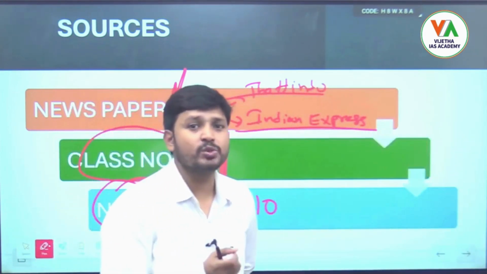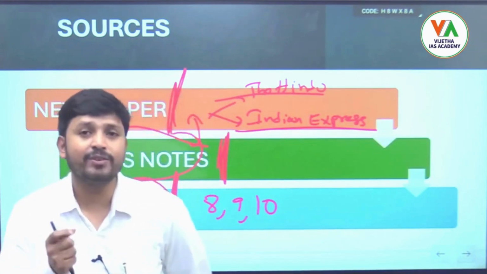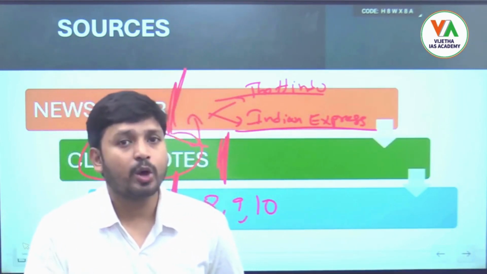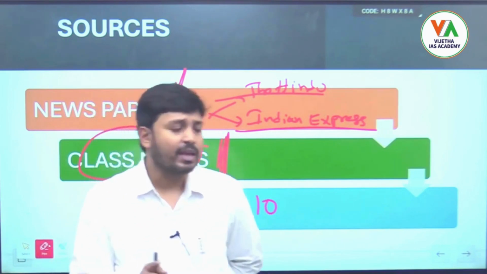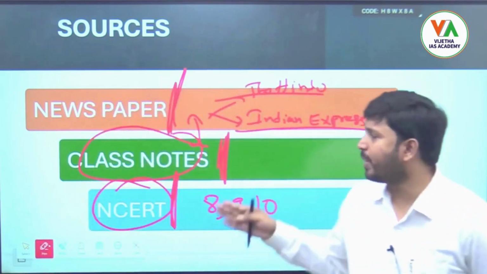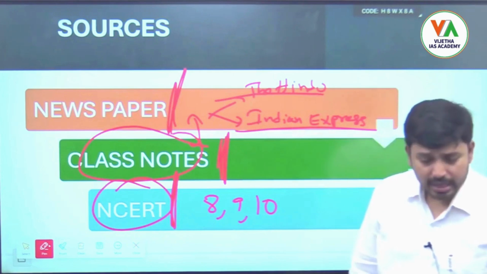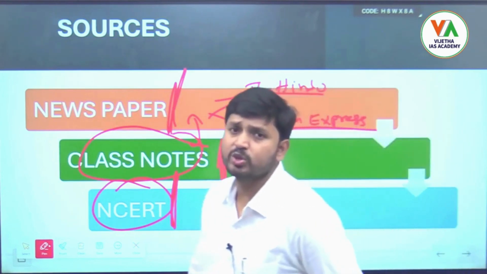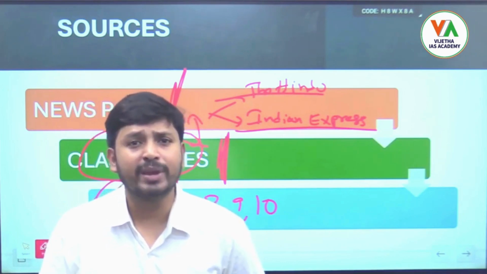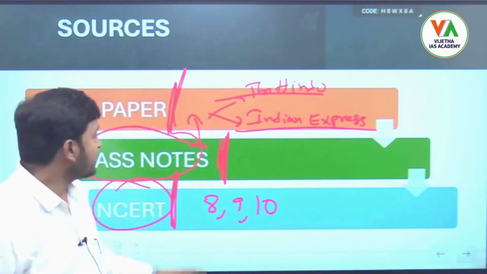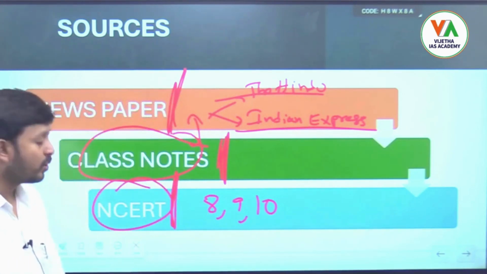These are the major sources you need for clearing the UPSC exam, because it's not just science and tech. In the papers we have seen, especially mains, the majority of topics come from current affairs or newspaper. If you read the newspaper every day, this exam will become like a cakewalk for you. Is it clear? These are the sources we have to read for this exam.